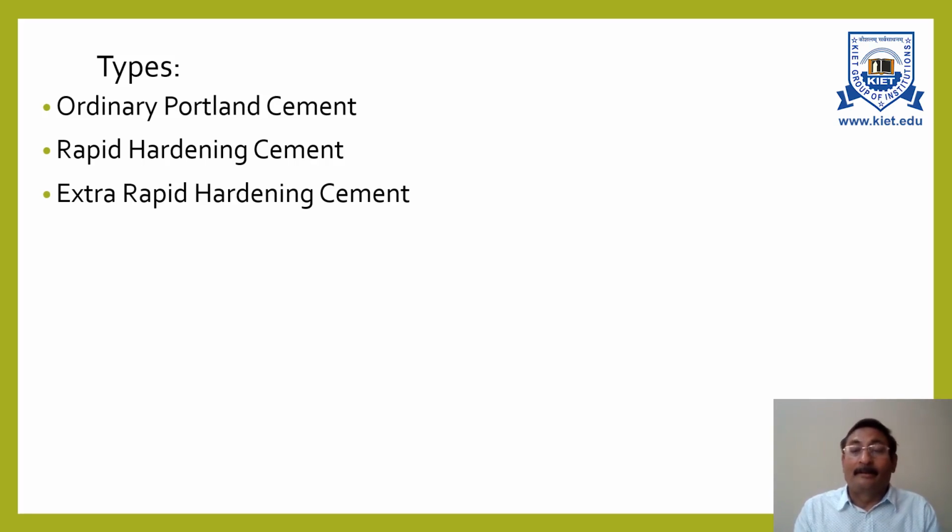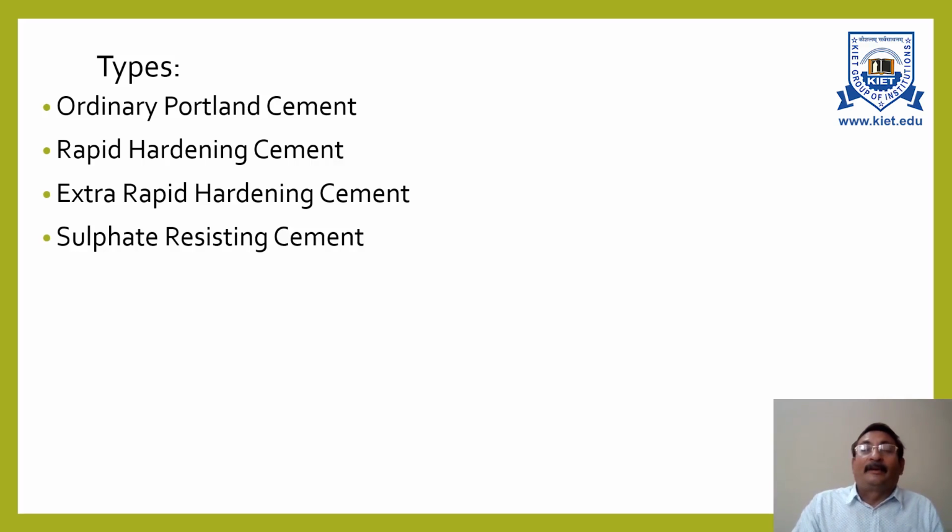But again, I will say this gain of strength will disappear with age. Means in 90 days, the strength of extra rapid hardening cement, rapid hardening cement or ordinary Portland cement will be the same after 90 days.